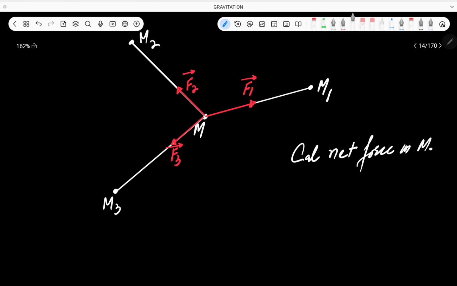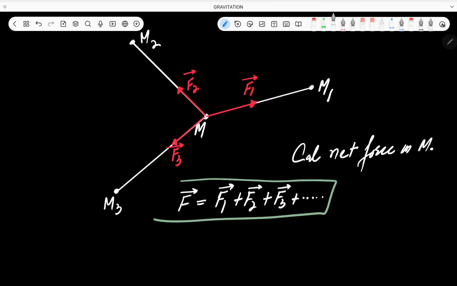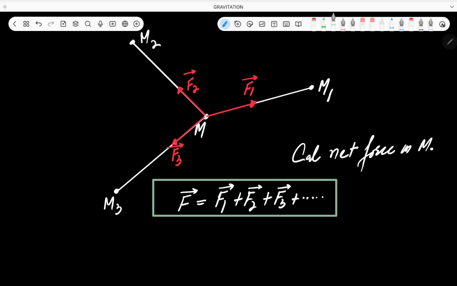Okay, now what is the question? The question is that we have to find the net force on this particle. So if we have to find the net force, obviously the net force on this particle will be equal to the vector sum of the forces, that is F1 plus F2 plus F3 plus so on, depending on how many particles are there. Alright? Now this equation is what you call the superposition principle. We give this equation a name: this is called the superposition principle.